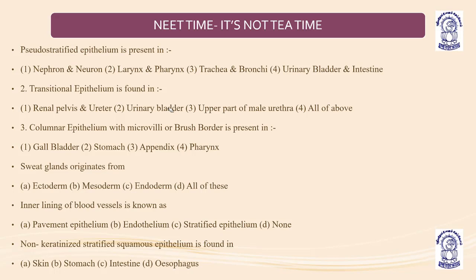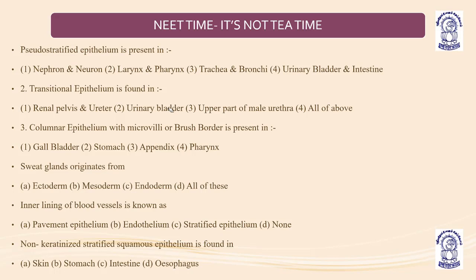Transitional epithelium is found in the whole of the urinary system, meaning the renal pelvis and ureter, urinary bladder, and upper part of the male urethra. The fourth option is all of the above. So the answer will be all of the above for transitional epithelium.